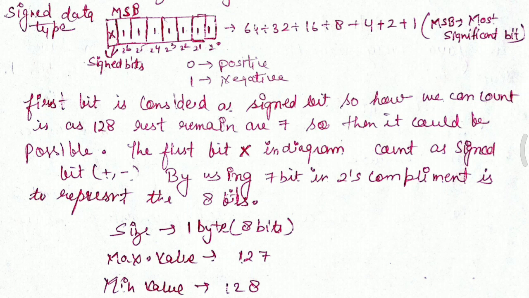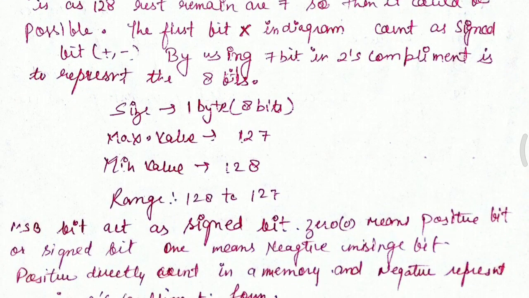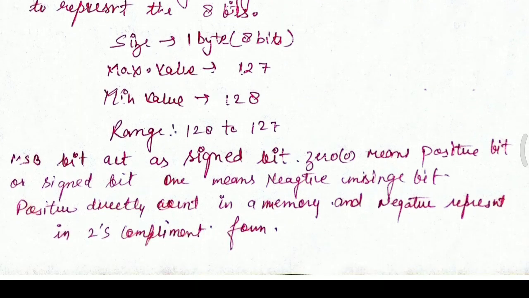It is not given from the start. We have to add this with 2's complement to get 8 bits. Earlier it was 7. So 1 byte equals 8 bits, and the maximum value will be 127 and the minimum value will be minus 128. Its range will lie from -128 to 127. The most significant bit acts as the sign bit: 0 means positive, and 1 means negative. Positive numbers are directly stored in memory and negative numbers are represented in 2's complement.